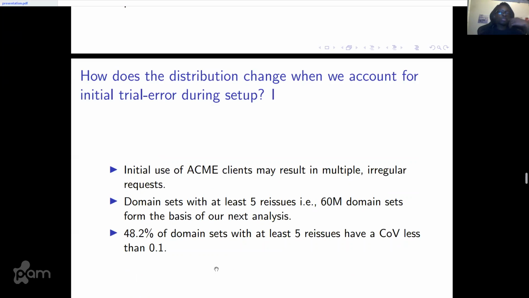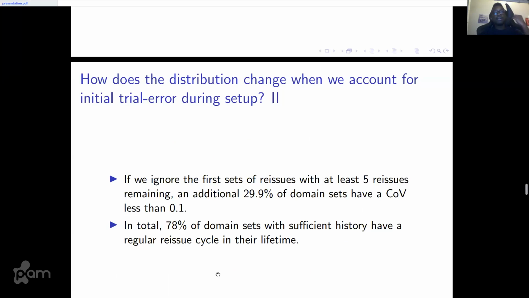We also take into consideration the fact that there could be an initial trial and error during the setup of ACME clients. So we check for domain sets with at least 5 reissues, and we find that 48.2% of them have a COV less than 0.1. And if we ignore the first set of reissues and just check that there are at least 5 reissues remaining with a low COV, we find an additional 29.9%, and the total jumps to 78%.